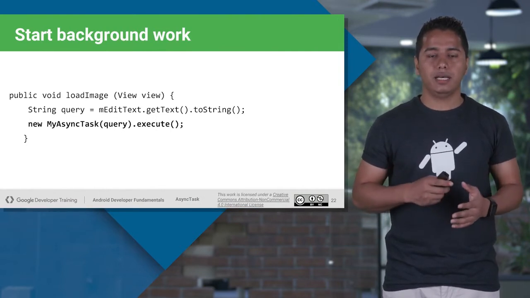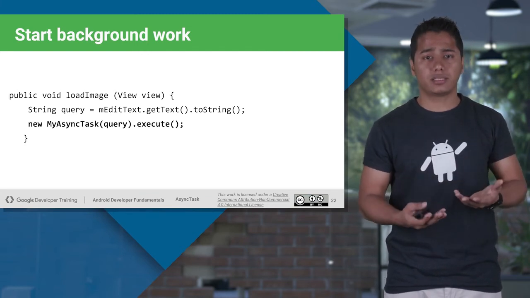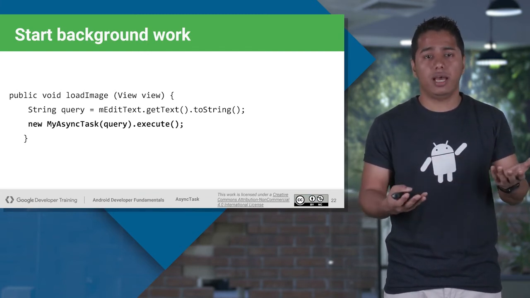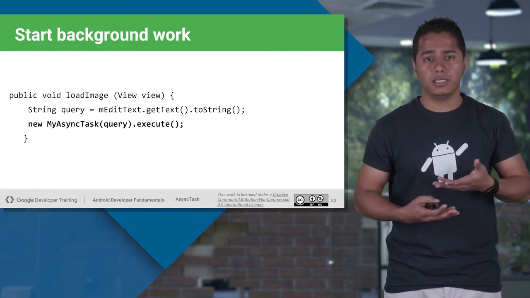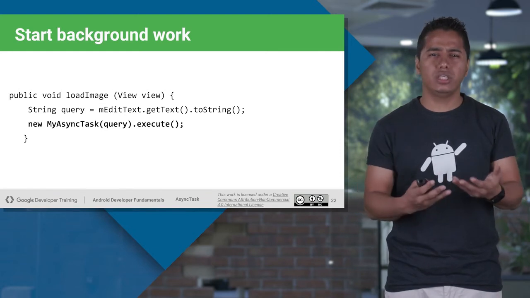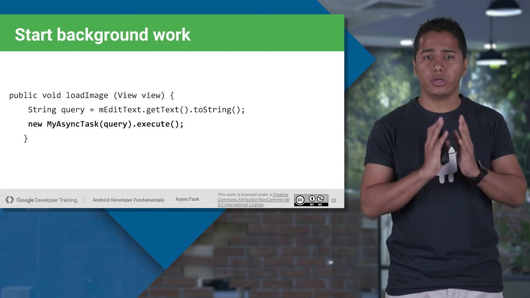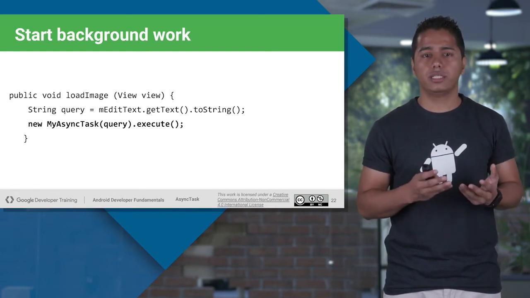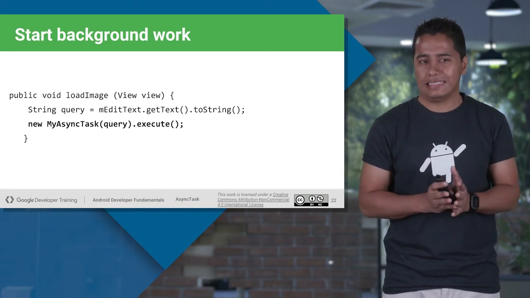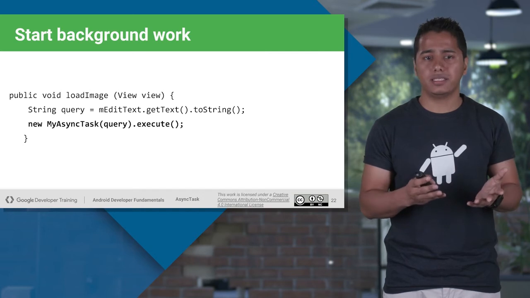Now, let's see how exactly you can execute. I mean, my async task class is ready. In my async task class, all I have to do is create a class and override a bunch of methods, and my async task class is ready. But how exactly do I execute it in an activity, or how exactly do I trigger that? Well, to trigger that, first thing first, you need an object of that async task class that I can get very easily: new MyAsyncTask.